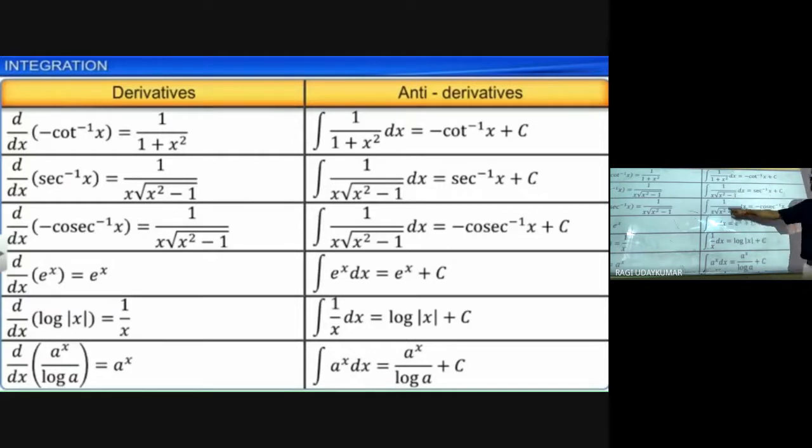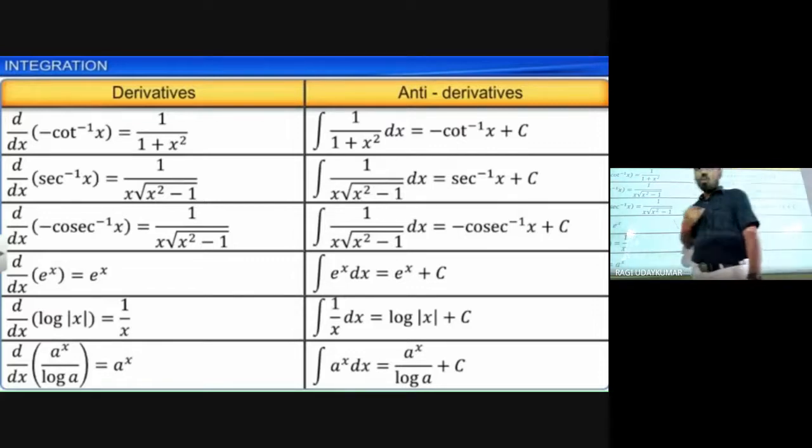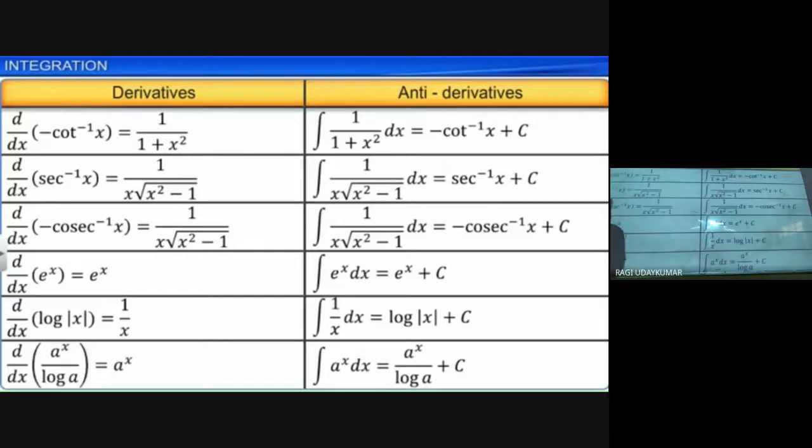These both are the same. See, one is secant inverse of x plus c, another one is minus cosec inverse of x plus c. Even in the case of this one also, integration of 1 by 1 plus x square dx is minus cot inverse x plus c or plus tan inverse x plus c.